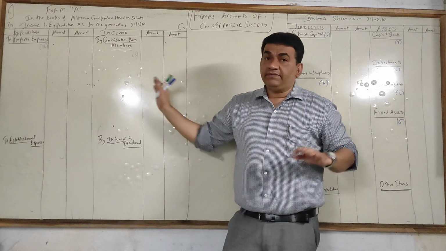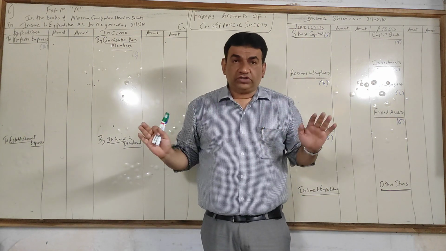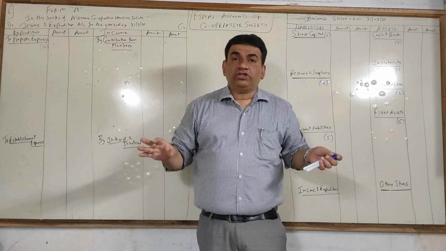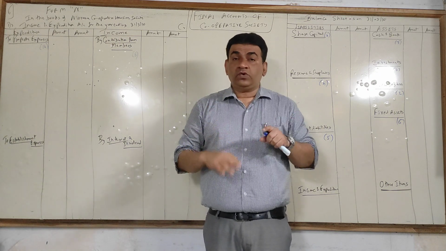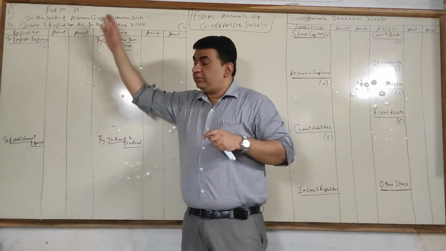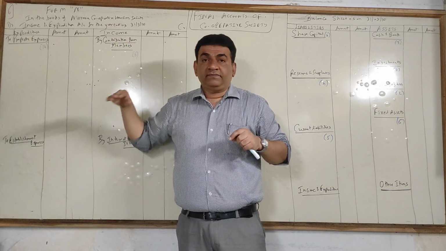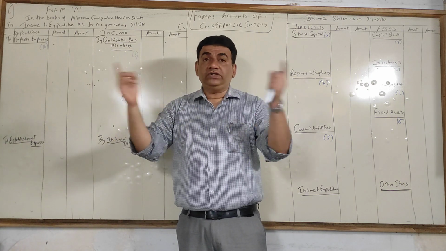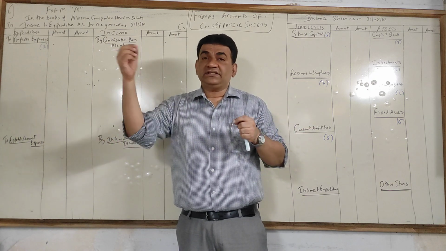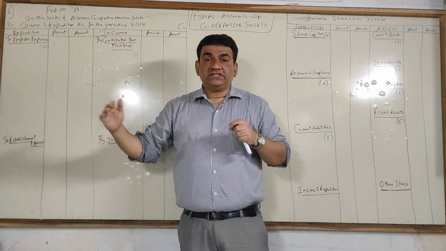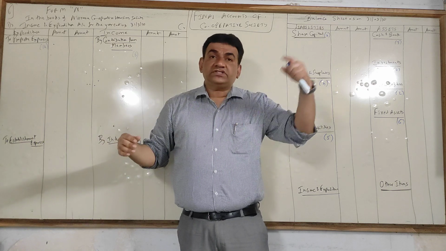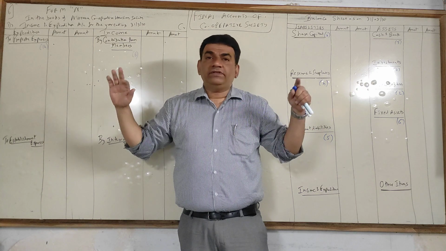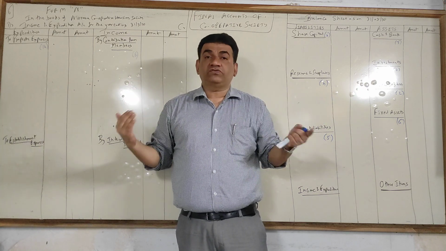Now when I say income and expenditure, there is a lot of difference of opinion among authors. There is one author, I am not naming anybody, who has not given any heads, he has just put all items one below the other. Another author has given heads, the third author has also given heads, but the heads differ. There are certain items which some authors say should go in this head, some say should go in that head. Both of them are right, neither is wrong, because there is a difference of opinion.